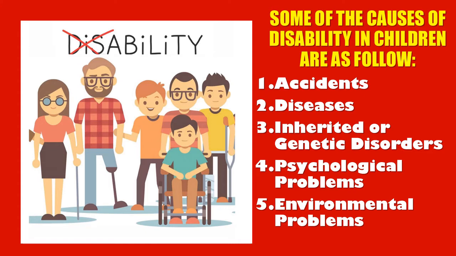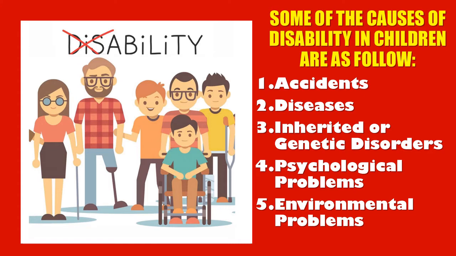Then the third one, we have inherited or genetic disorder. When we talk about inherited, that means an inherited or abnormal chromosome resulting in Down syndrome. This kind of diseases are known as sickle cell, inherited hearing disability, epilepsy. Some people are born with various unexplained defects which limit normal physical activities.